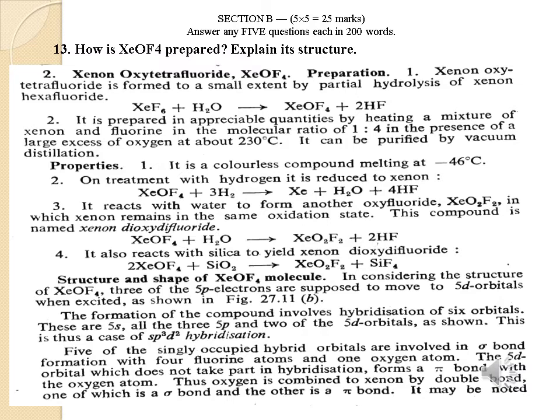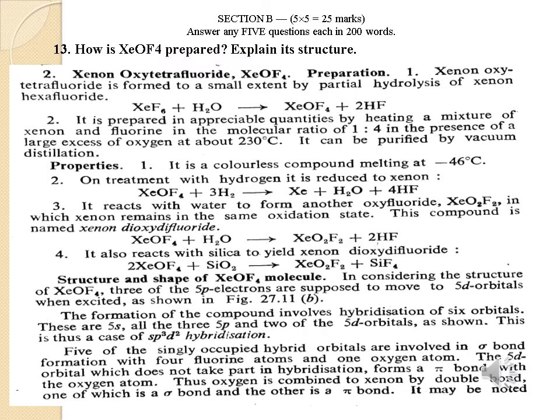Now, section B. It carries a total of 25 marks. Thirteenth question: how is xenon oxytetrafluoride prepared? Explain its structure. Xenon oxytetrafluoride is prepared by the reaction of xenon hexafluoride with water, producing xenon oxytetrafluoride as well as hydrofluoric acid. The second reaction: xenon and fluorine in the molecular ratio of 1:4 with an excess of oxygen, heated up to 230 degrees centigrade.